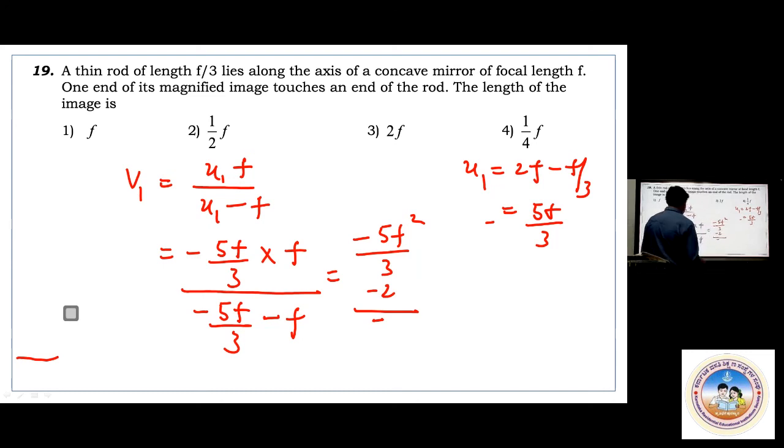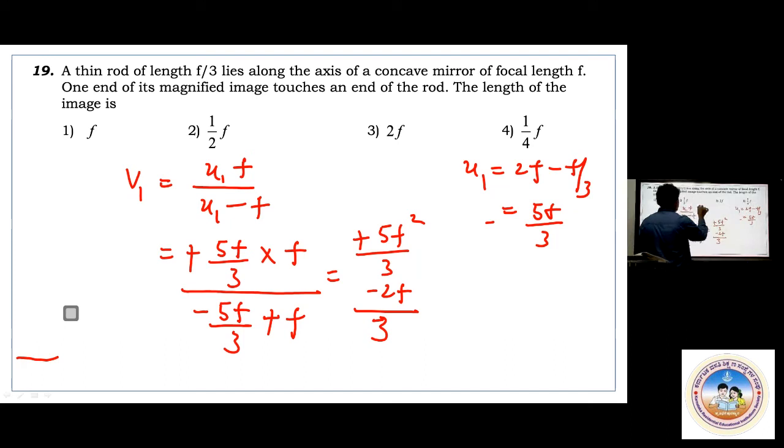No, minus F means, oh, minus F, I need not take. Let us check it. Minus 5F by 3 minus F, minus F minus 8F, you are getting minus 8F by 3. Now this is plus, it will become, and this will become minus F. Minus F means this will also be plus 5F square by 3. This will be minus 2F by 3 you are getting.